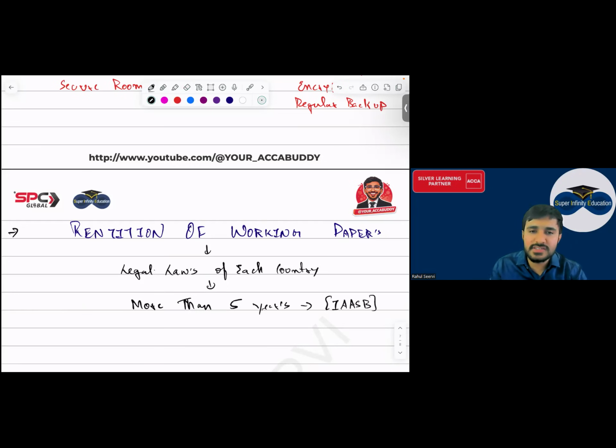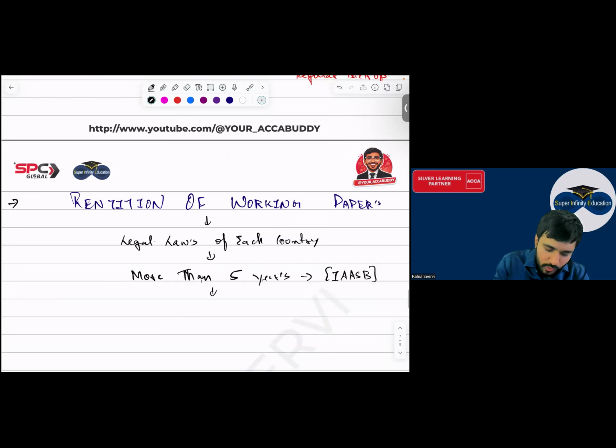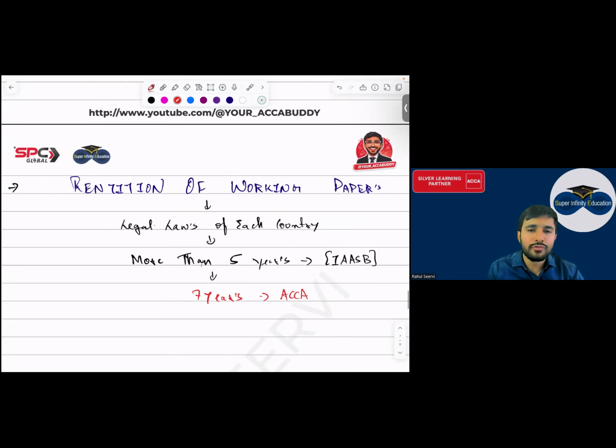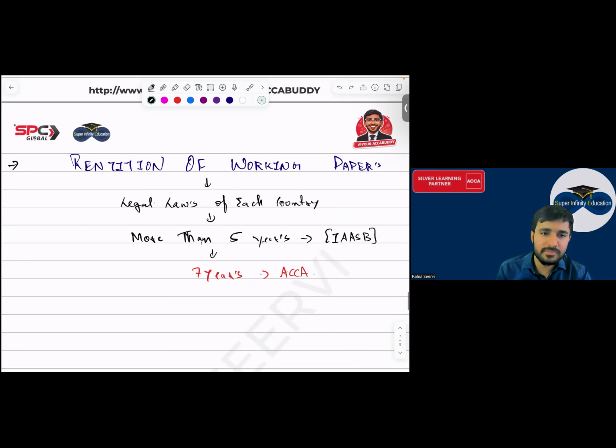The IAASB board, that is the auditing board, said that you have to maintain this for more than 5 years. But sir, what is ACCA saying? ACCA is saying that you have to keep this for 7 years. The board is saying more than 5 years, ACCA is saying a fixed rule, that is 7 years you have to maintain this record. Yes sir, you have to maintain this audit documentation. If you have done the audit today, for the coming 7 years you have to keep each and everything.